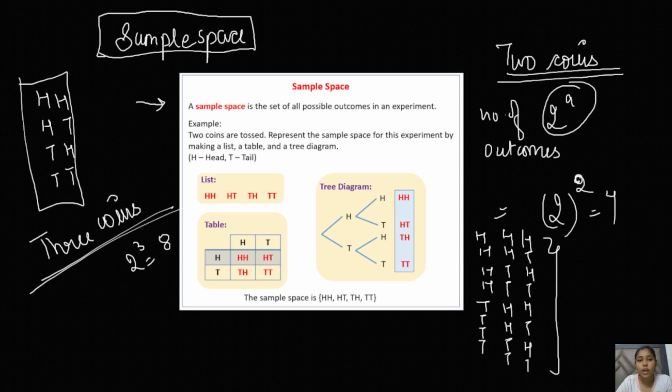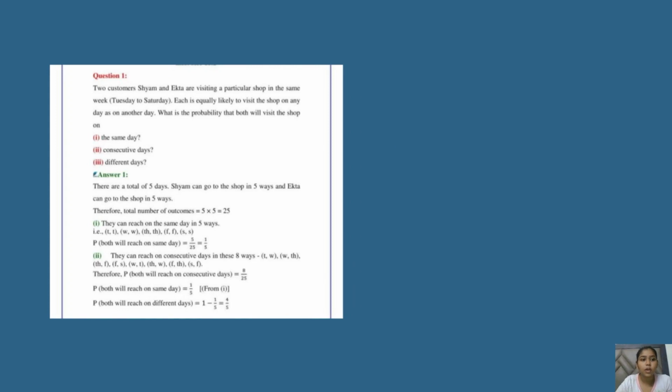So now moving ahead with certain numericals. Our first numerical is: two customers, Sham and Ekta, are visiting a particular shop in the same week, Tuesday to Saturday. Each is equally likely to visit the shop on any day as on another day. What is the probability that they will visit the shop on the same day? They have equally likely probability, and from Tuesday to Saturday, how many days are there? There are a total of 5 days.